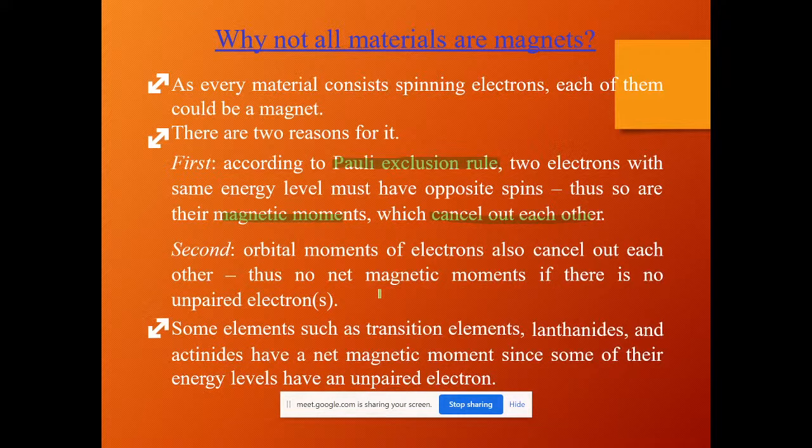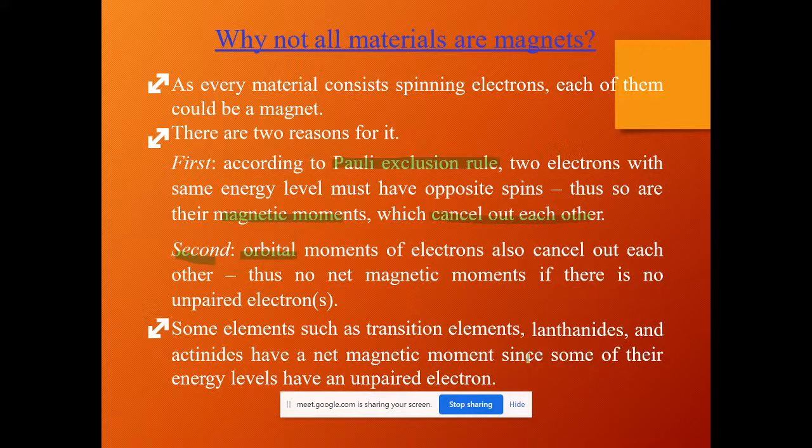Only when the electron has a spinning moment will it be magnetic in nature. The second rule is the same: the orbital moments cancel each other and the magnetic moment will be zero. If the two electrons with the same energy level spin in opposite directions, you won't see any magnetic moment; the value will be zero.